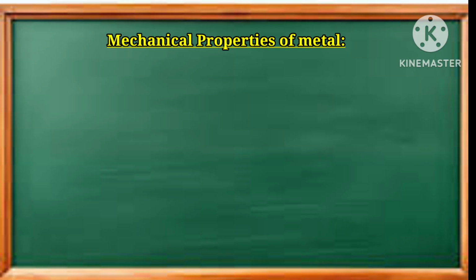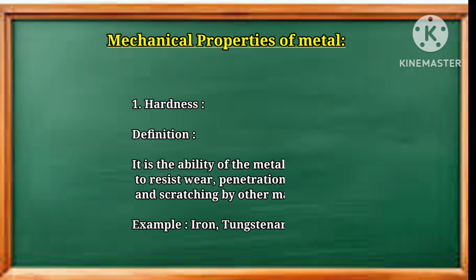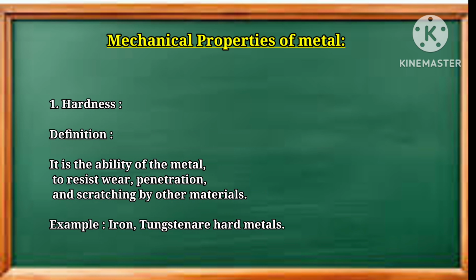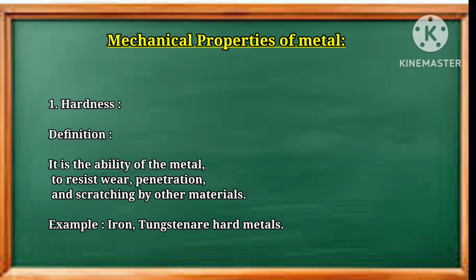Now, let us start the first property, hardness. This is the most important property of metal. In this video lecture, we will understand the definitions and examples of different mechanical properties of metal. Hardness is the ability of metal to resist wear, penetration, and scratching by other material. The best examples of hardness of metal are iron and tungsten metal.